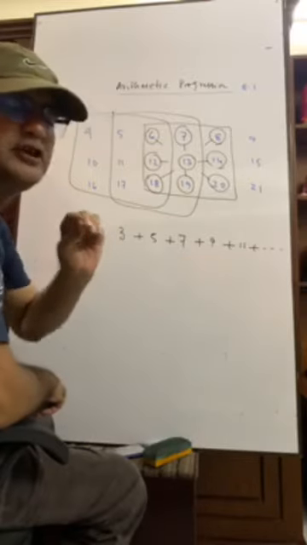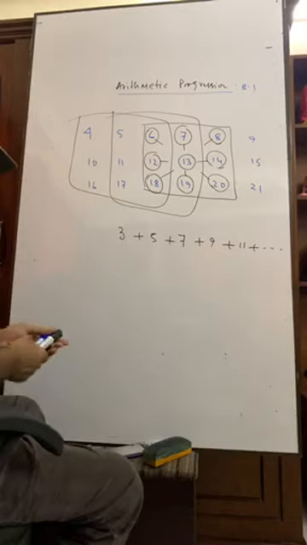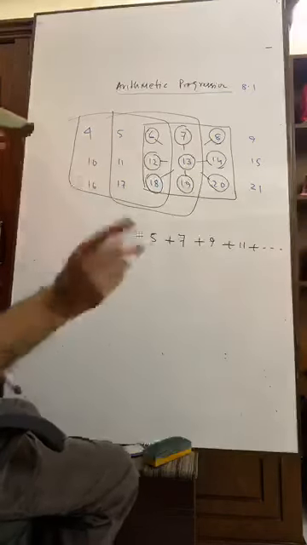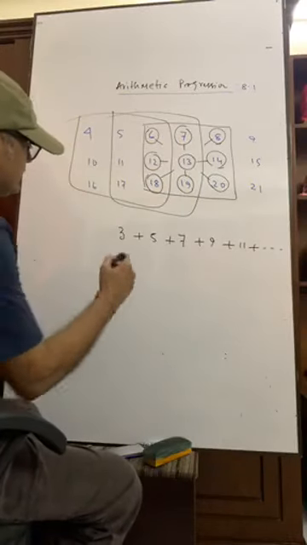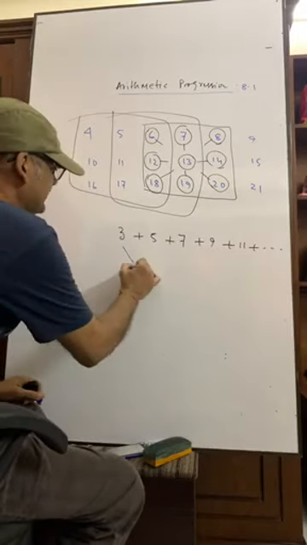You understand? 2 is the common difference here.